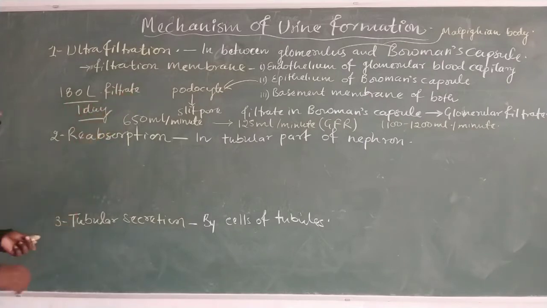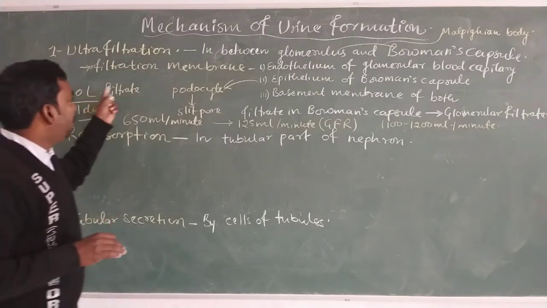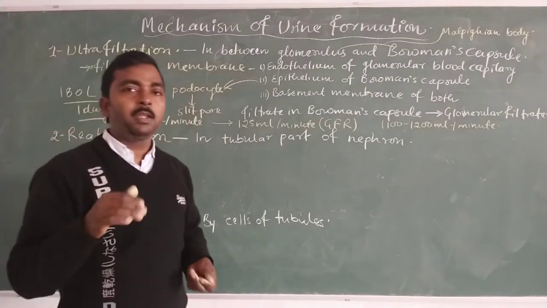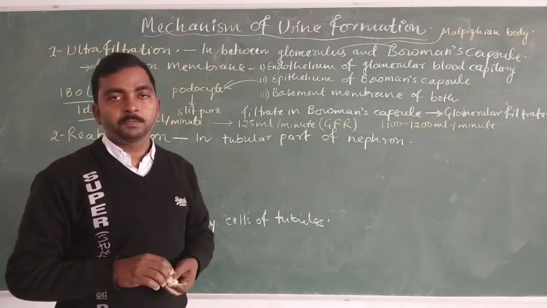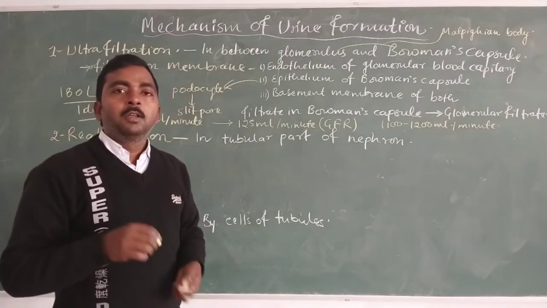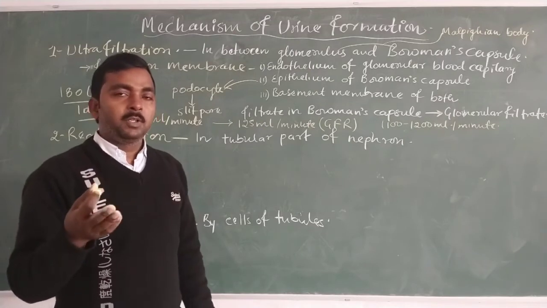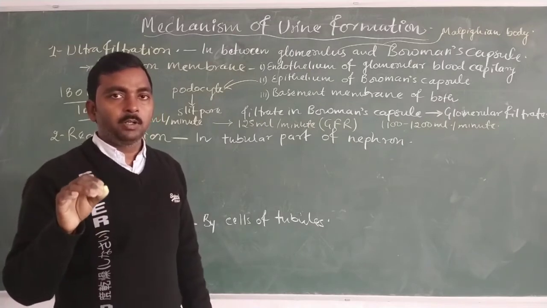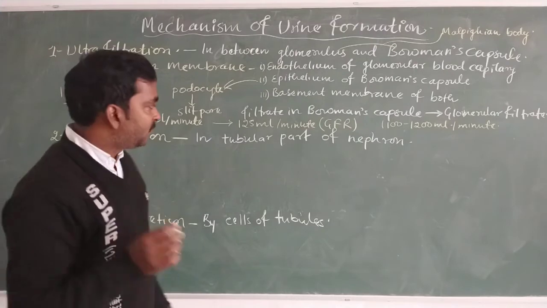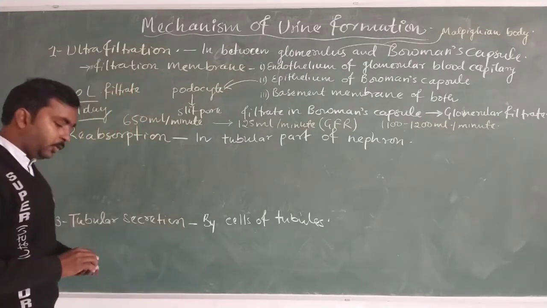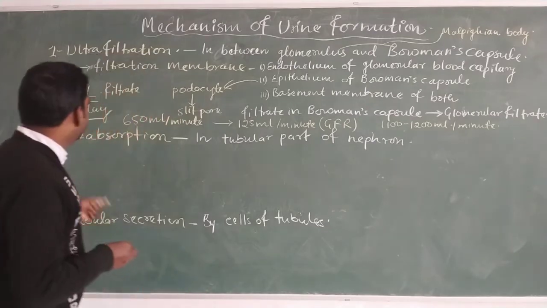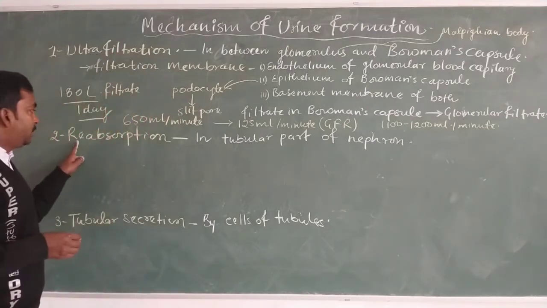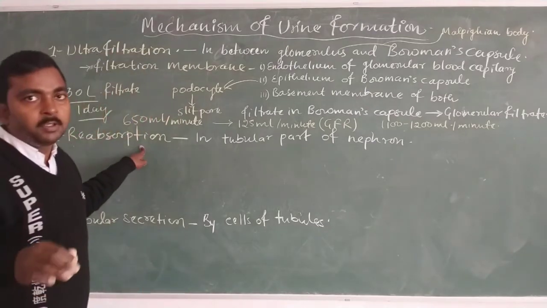In one day, 180 liters of filtrate is formed by the kidney during the ultrafiltration process. But out of these, we observe that only about 1.5 liters of urine is passed out from our body. So next we need to proceed towards the reabsorption process.